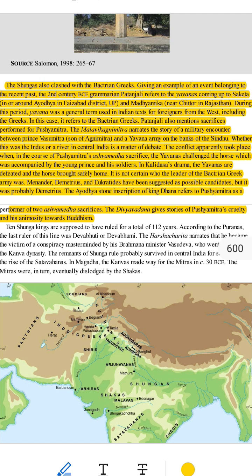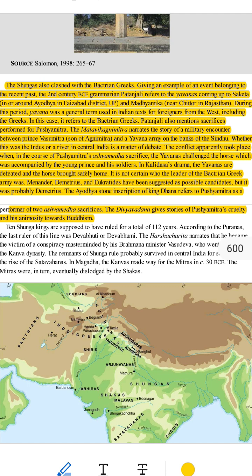What happened between the Shungas and the Yavanas? 1. The Shungas and the Yavanas, Bactrian Greeks, fought many battles. 2. One big event happened during Pushyamitra Shunga's reign. Let's break it down step by step. Event 1. Yavanas reach Indian cities. 1. An ancient scholar named Patanjali mentioned that the Yavanas came close to some important Indian cities.